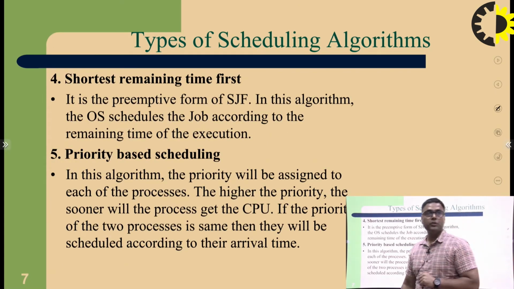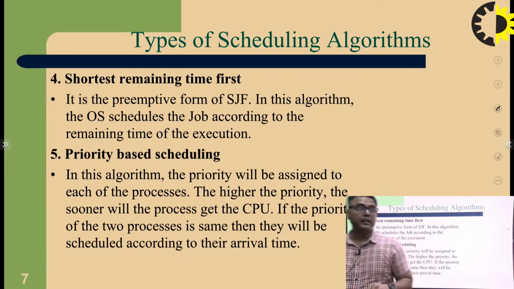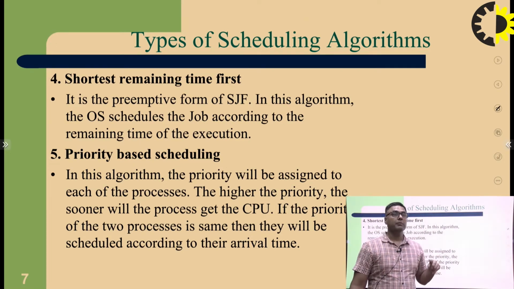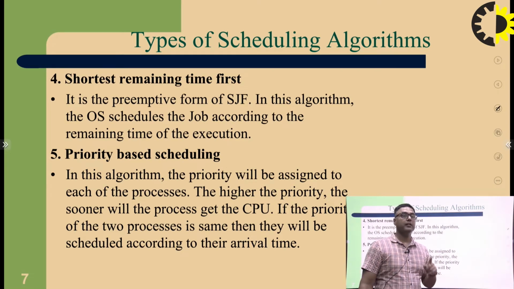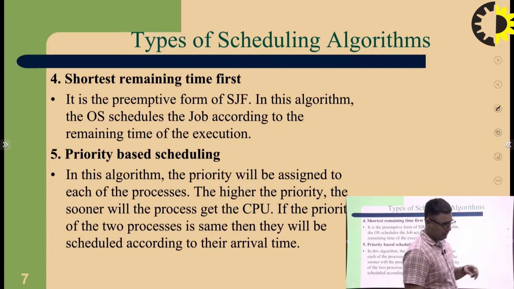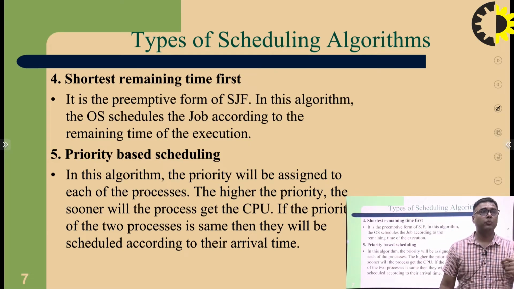Next is shortest remaining time first, SRTF. That means the job whose burst time, that is, execution time, is less works first.